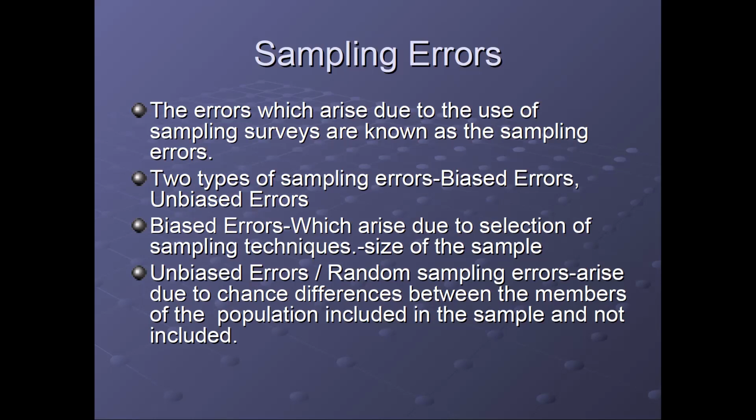Now some sampling error. We have already discussed different types of total error. I have already told you that there are two types of errors, sampling errors and non-sampling errors. Non-sampling error, I think I have already gone through. Sampling errors are basically biased errors and unbiased errors.